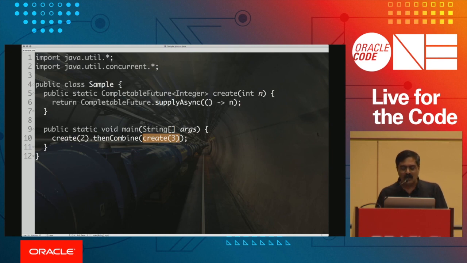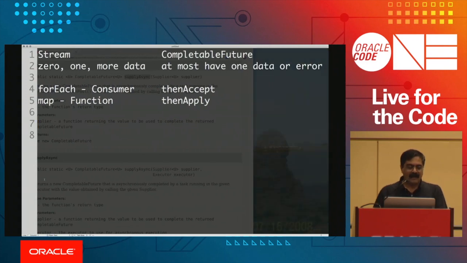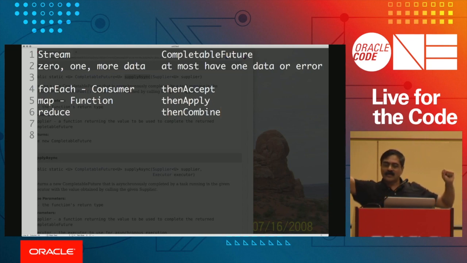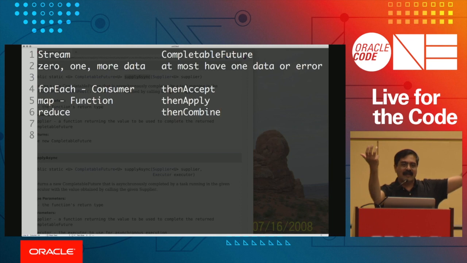As I was looking through this, I asked myself, tell me something that I'm used to already. And you know what it is? It's the reduce method. So the reduce combines things for you in a stream API, isn't it? So this is very much like reduce, and this is called thenCombine over here. So thenCombine will mix the result of two asynchronous operations. One goes off, the other goes off. When the first arrives, it waits for the second to arrive, and when both of them are ready, it can merge them for you. That's basically the purpose of this thenCombine.